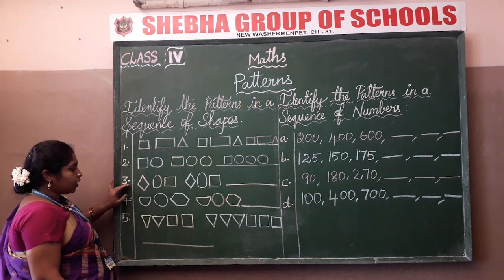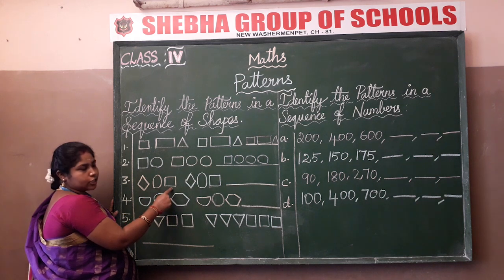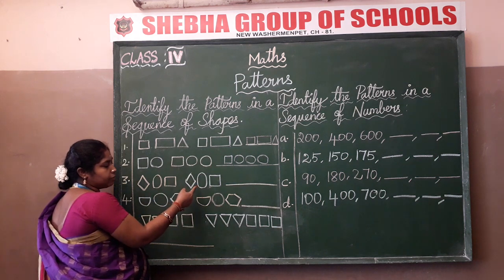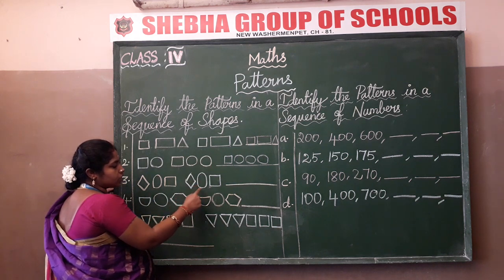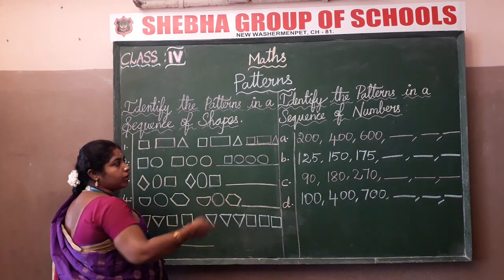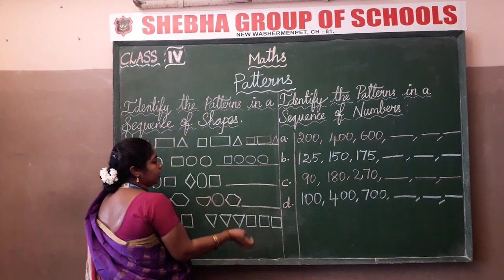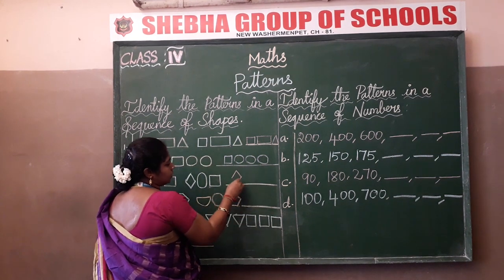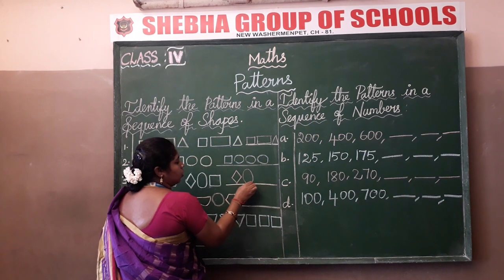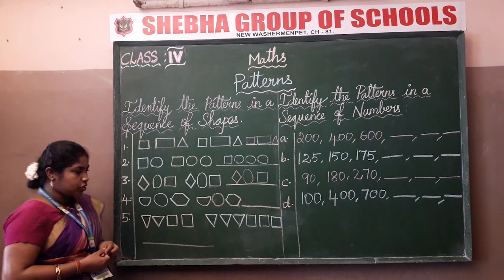Next one, the third one: rhombus, ellipse, square. Again the shapes are repeating: rhombus, ellipse and square. What will be the answer, dears? Come on, let me know. Yes, you are right. Rhombus, oval and then square. Clear, children?